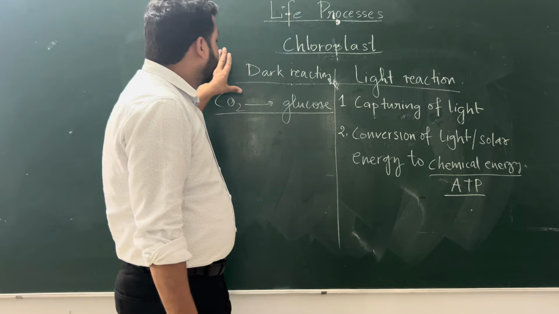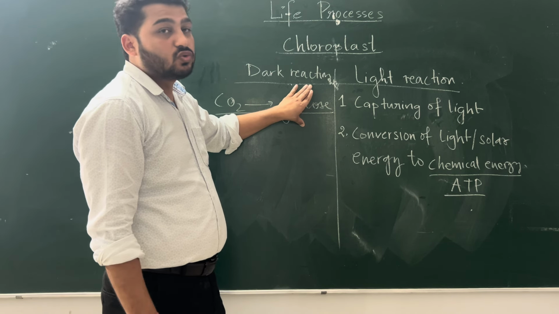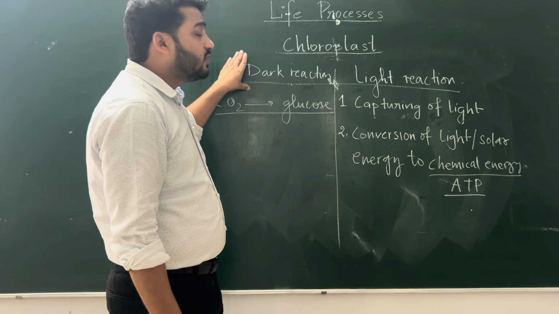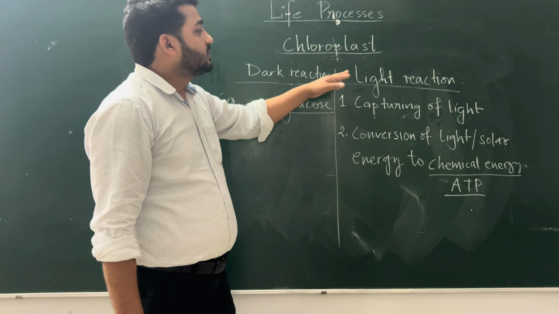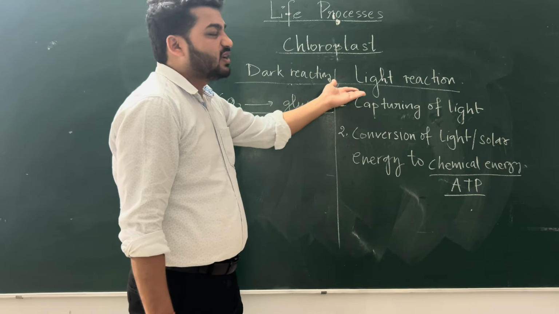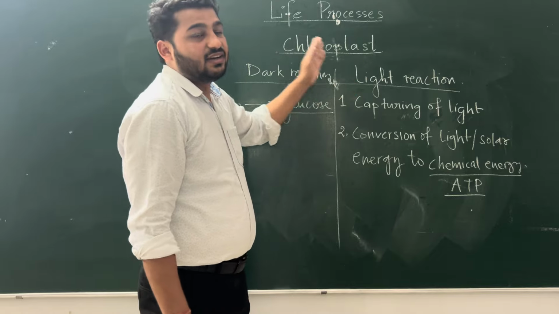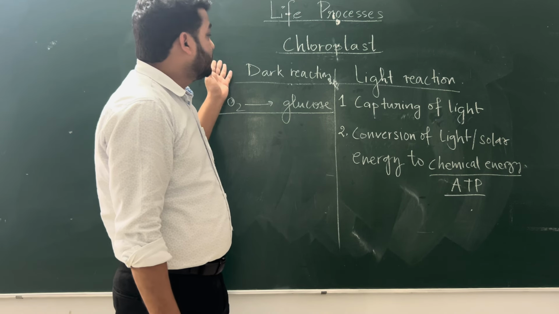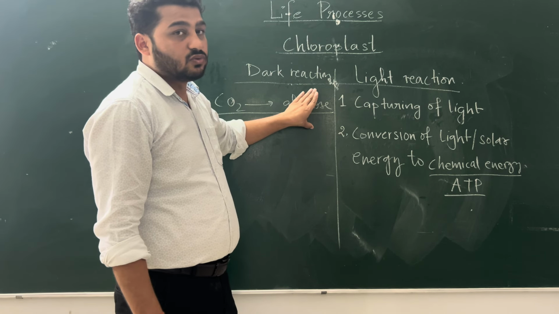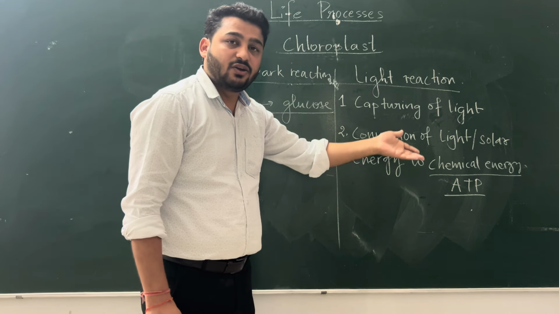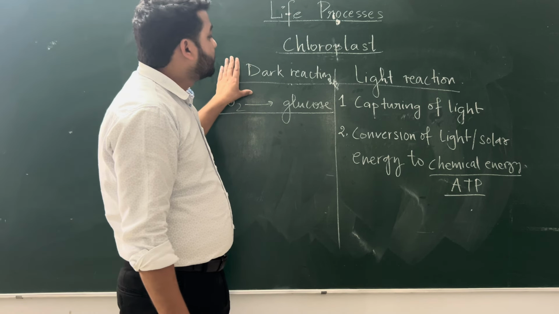Right? But carbon dioxide converted to glucose, it is not that in dark only it will happen. No. Just to make a contrast, if it is light, then it is dark. Dark reaction. So the simple meaning is carbon dioxide converted to glucose can be done in light also and dark also. But the name is dark reaction.